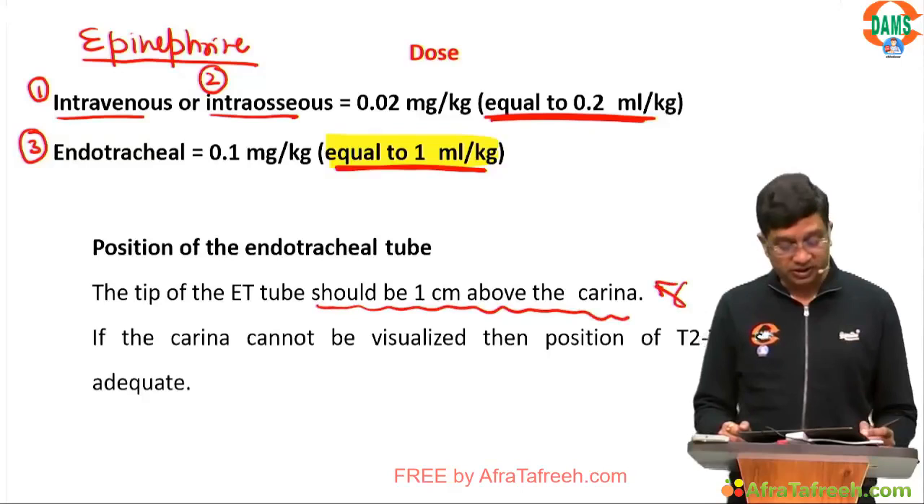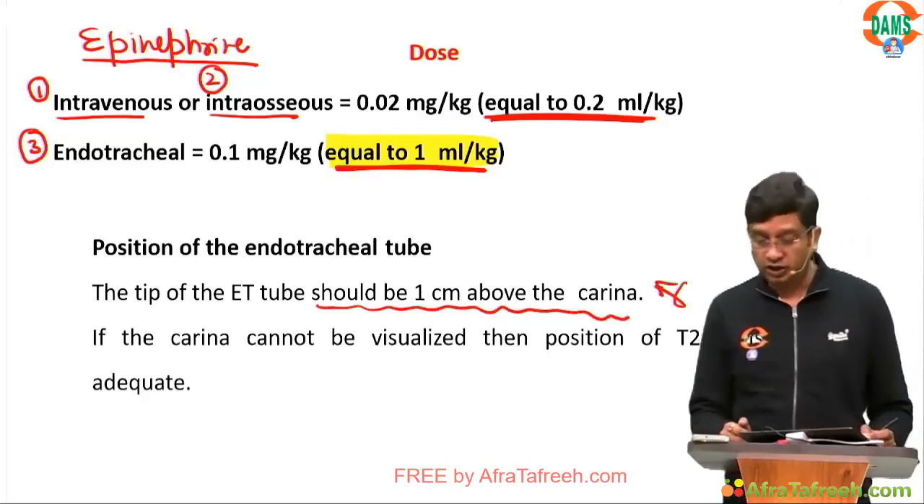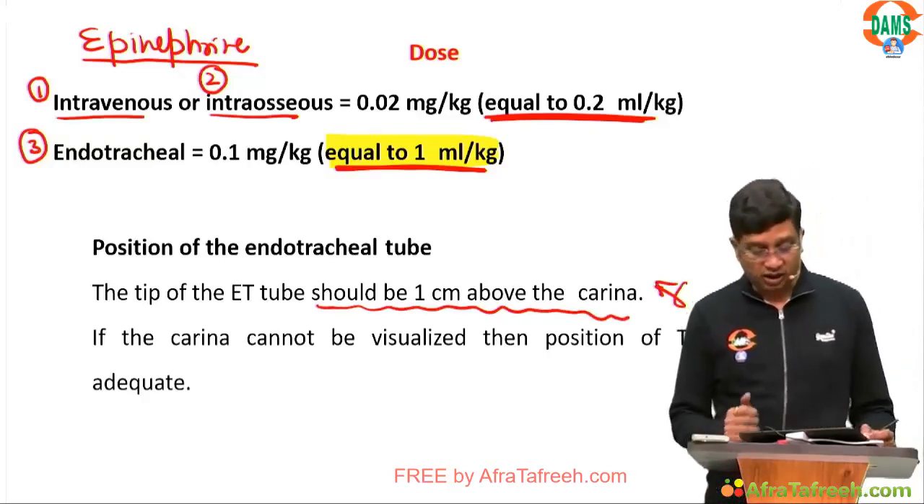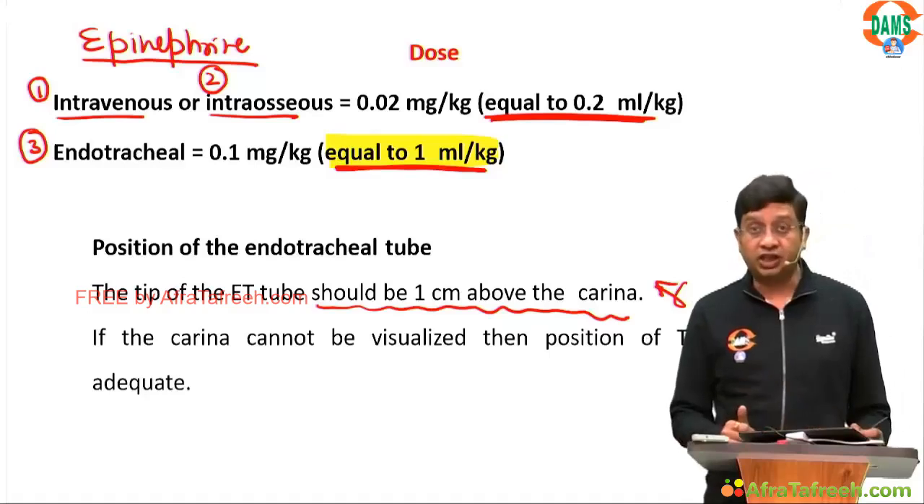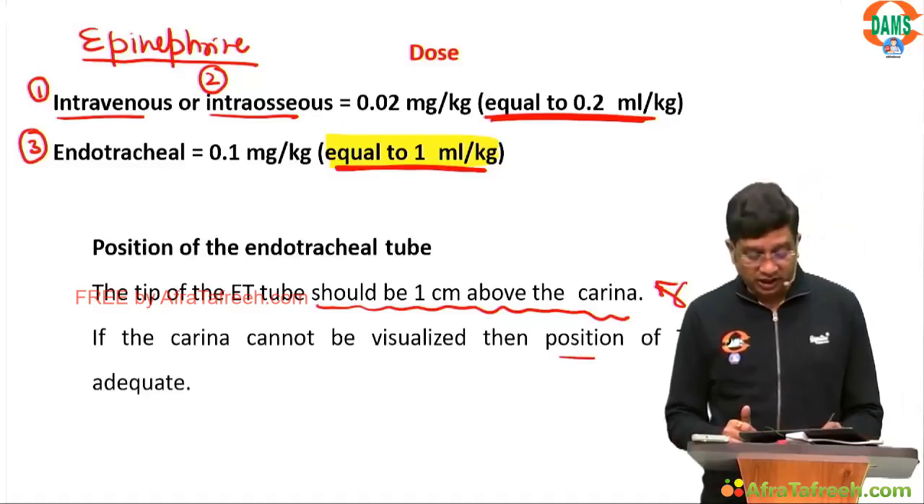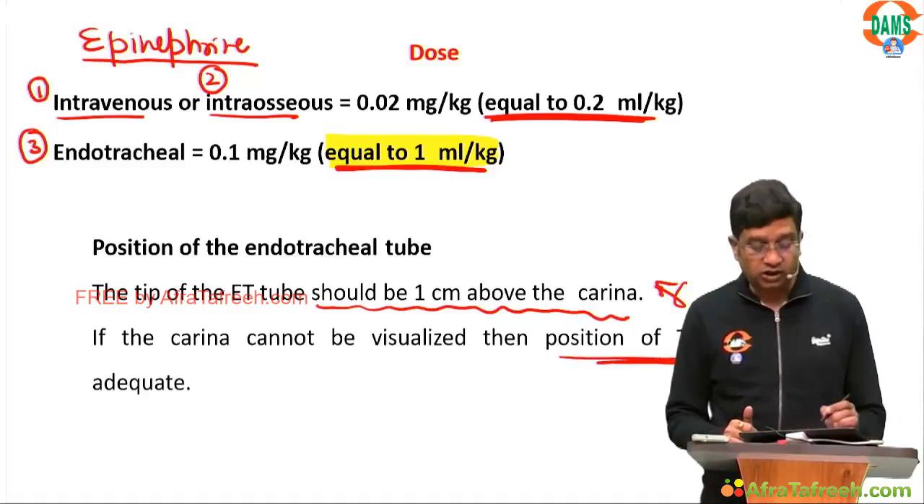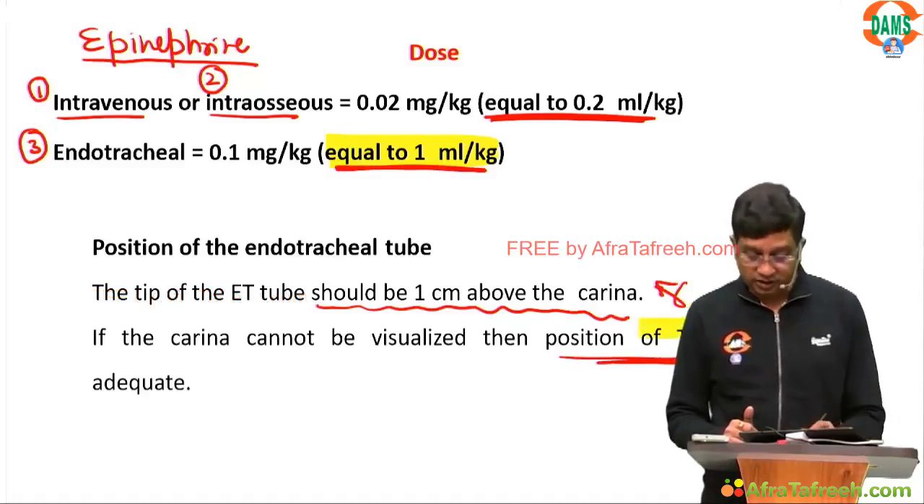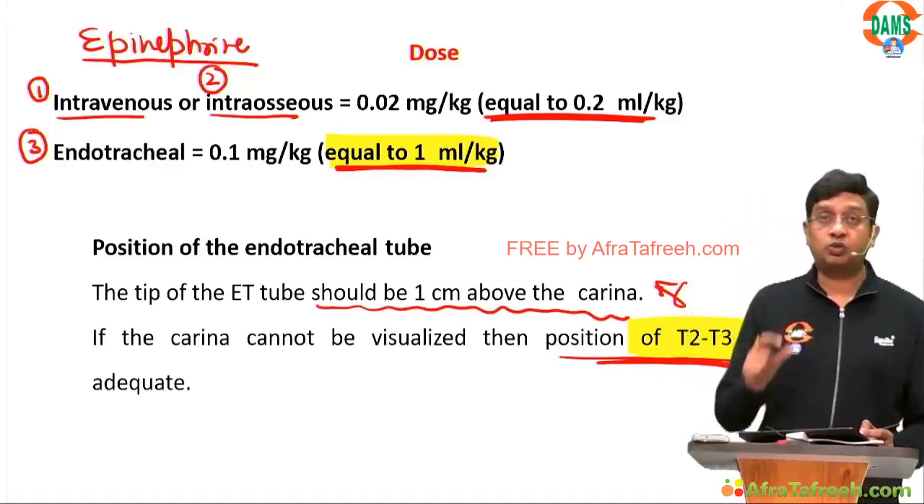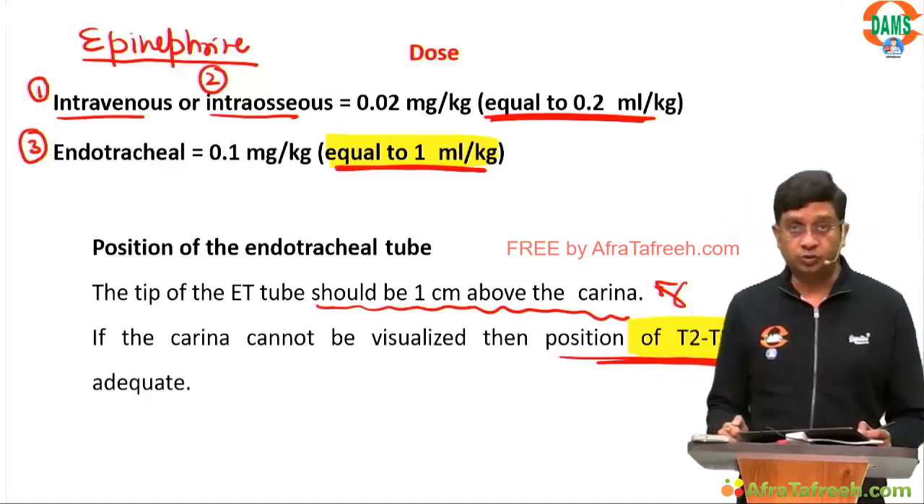Basically, the tip of the endotracheal tube should be 1 centimeter above the carina, and if the carina cannot be visualized, then the position of T2 to T3 is adequate. This is something important you need to remember: where the location of the endotracheal tube should be.